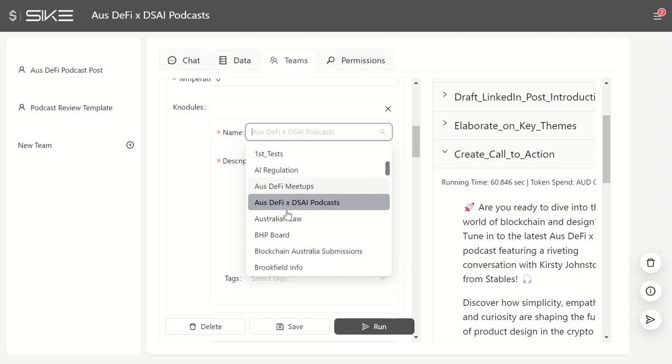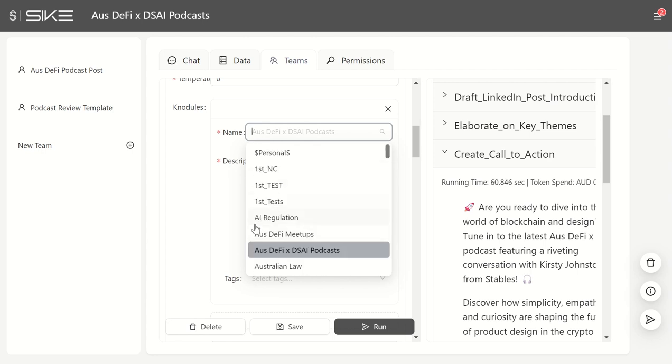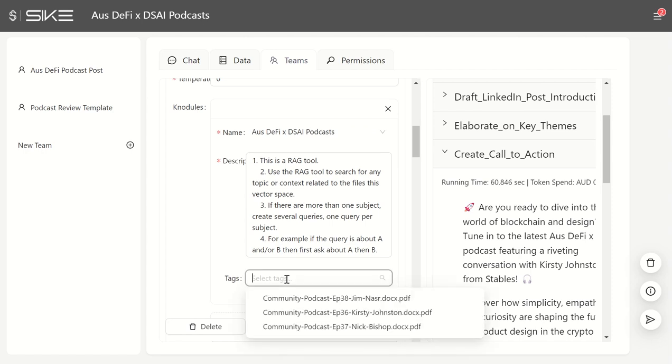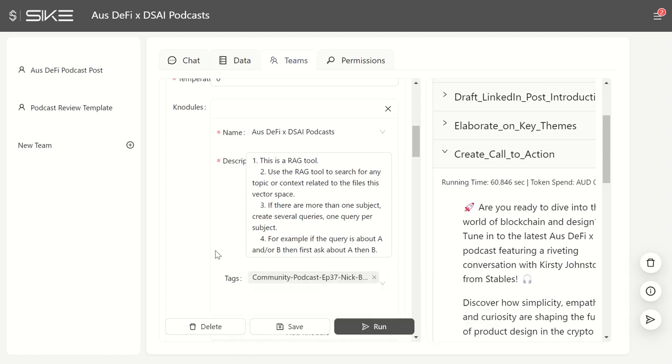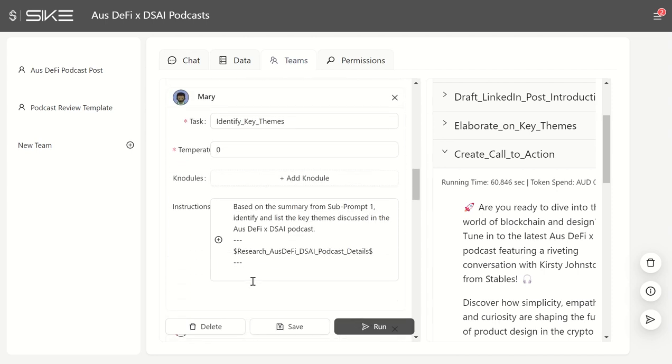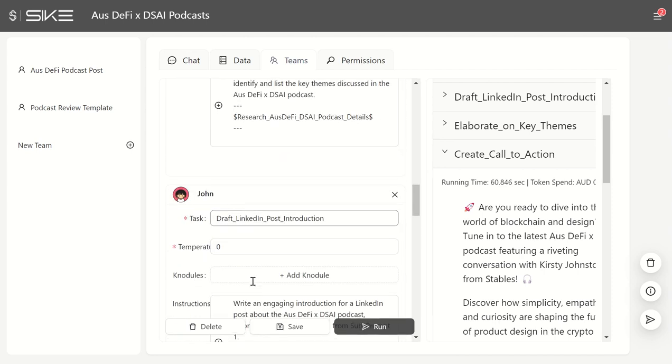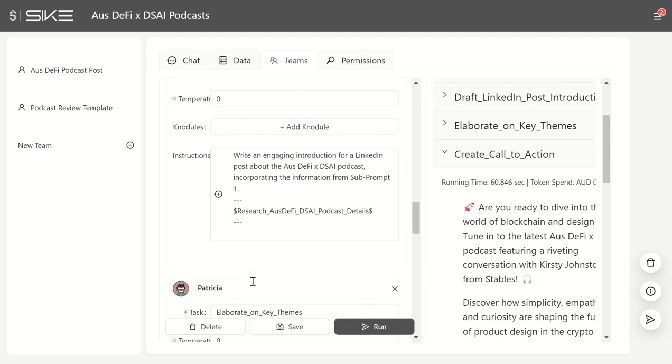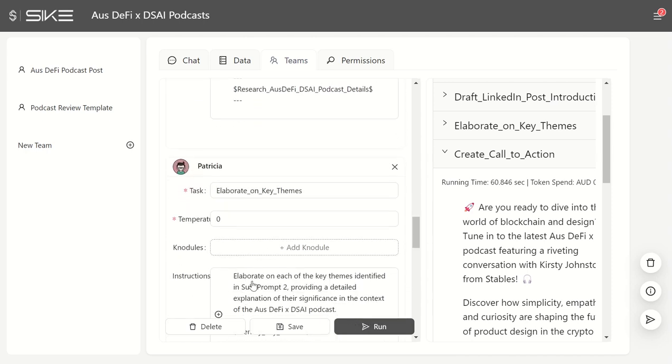We'll keep it here, in this case in the AusDeFi podcasts. If you had documents in another room, you might have rooms of different transcripts. You can go to something else, but in this case we'll just change it to episode 37. And if we were happy with the rest of the building blocks of instructions and workers and what they're doing, then you can again just run this one nice and easy.